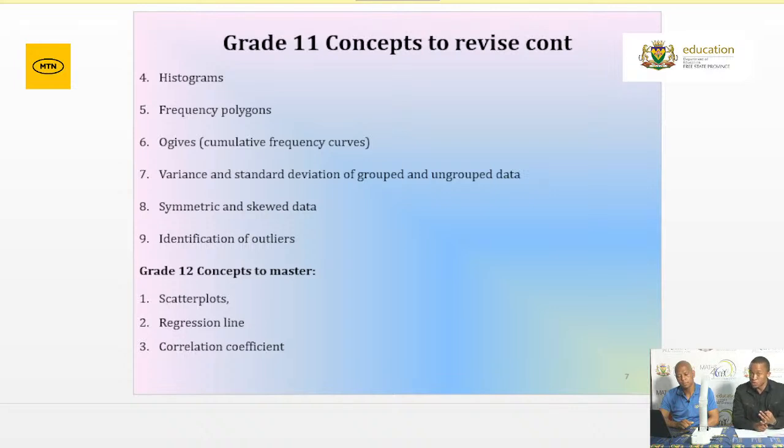Remember the three types of skewness. We have negatively skewed, which can also be referred to as skewed to the left. We also have symmetrically skewed. We also have skewed to the right, which can also be referred to as positively skewed, particularly when analyzing how data is distributed in a given scenario on your box and whisker as well as your cumulative frequency graph.